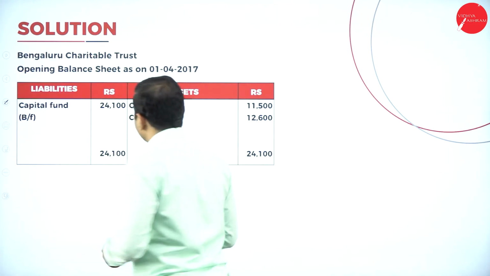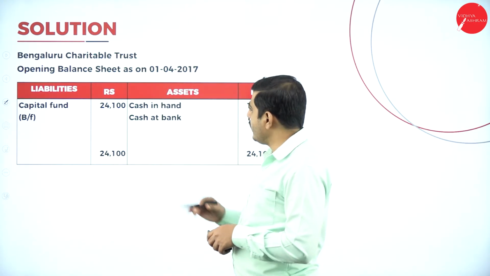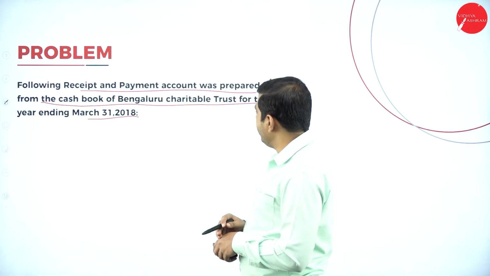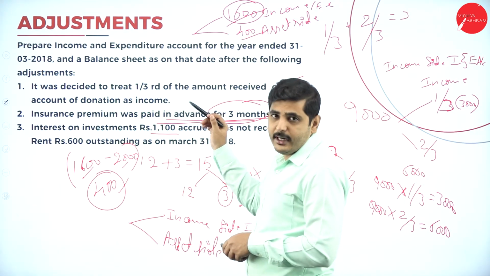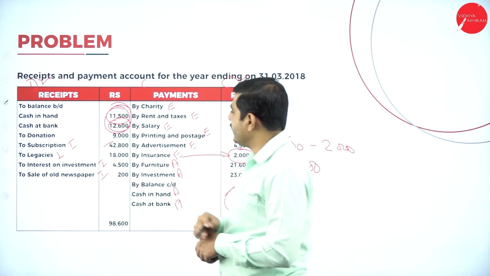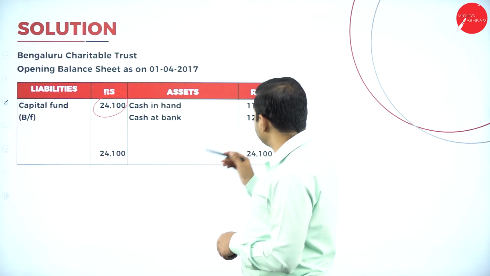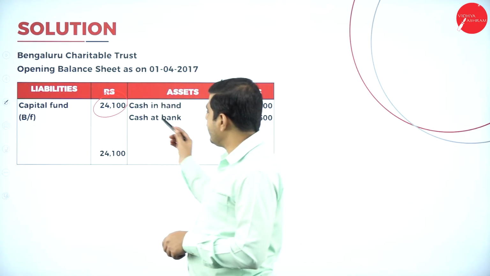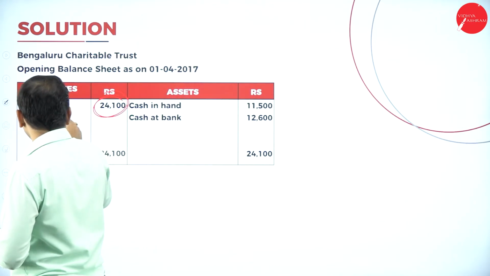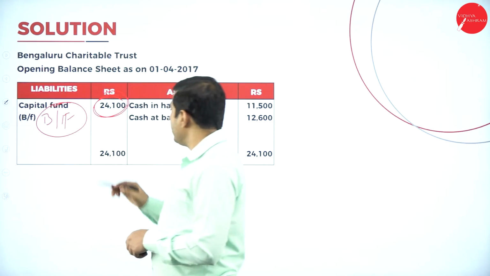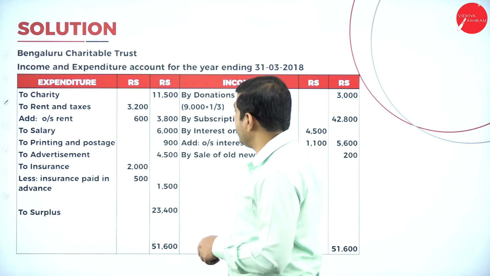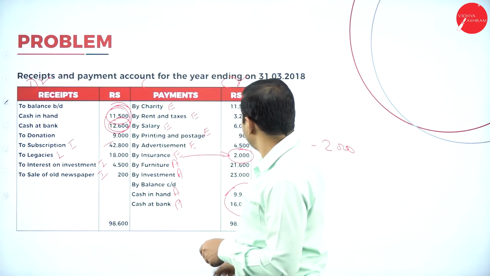Now let's go to the problem. First we have to prepare the previous year balance sheet in order to identify the capital fund. We don't have any previous year furniture, building or any other asset given. So directly take the opening balance of cash and bank, 11,500 and 12,600, and show it in the asset side of the balance sheet. Next, the difference we get is the capital fund. So our balancing figure is 24,100. This should be shown in the liability side of the previous year balance sheet. Next, let's go to the payment side.